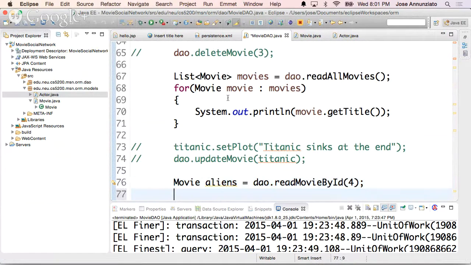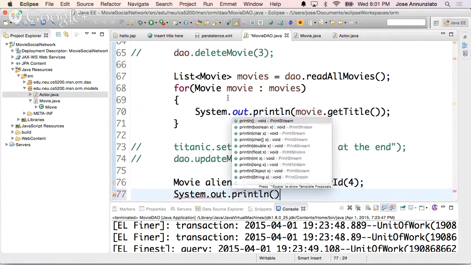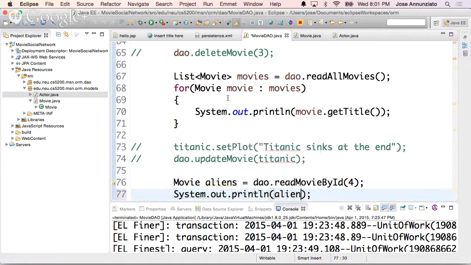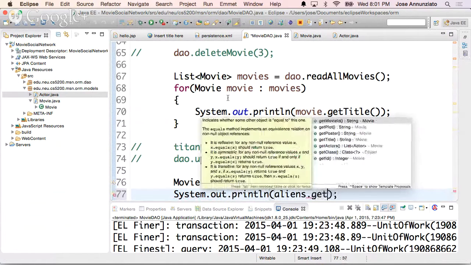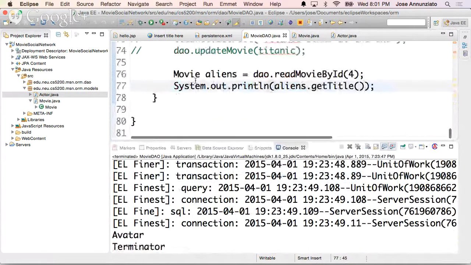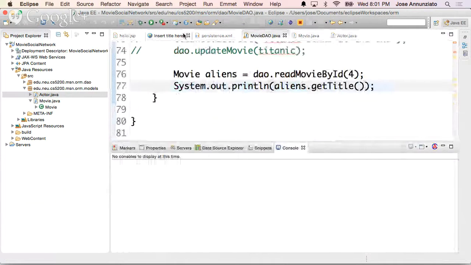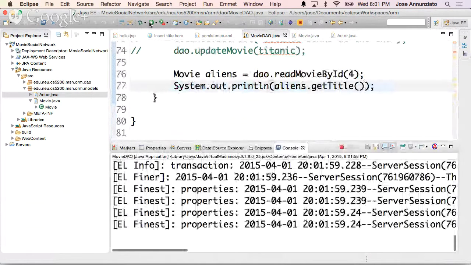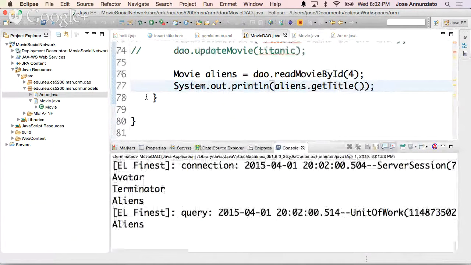Let's do system dot out dot println aliens dot get title. Let's see if this is going to blow up on us. Okay, so there it is. That's our Aliens.